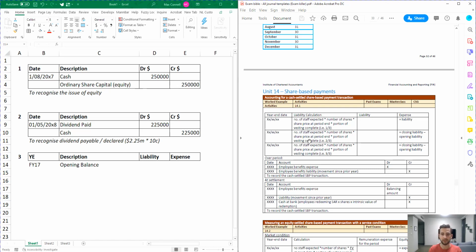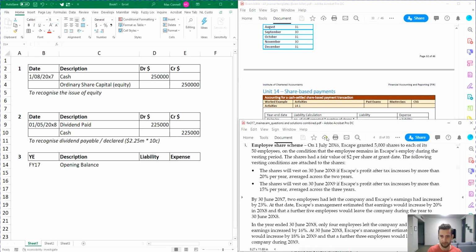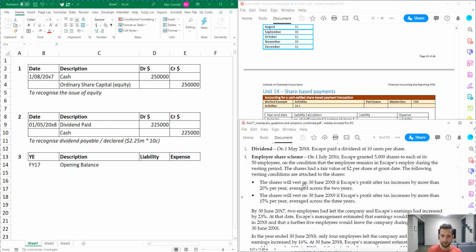Now each year in this process, you need to do your best estimate at that point in time. So it's the number of staff that are currently employed, the number of shares at that current point in time, the likelihood it's going to vest. So it might vest in year 2, in which case you do 1/2, or it might be expected to vest in year 3, which means you do 1/3, and so forth. But everything you need to know is in this little table here. Okay, so I'm just going to put them side by side. Hopefully you can read that.